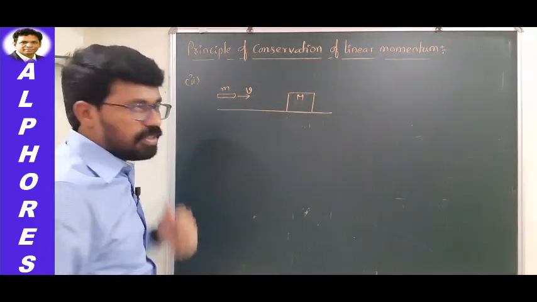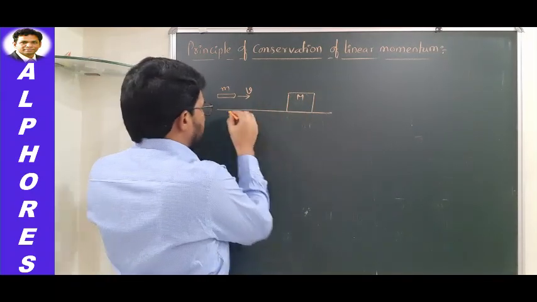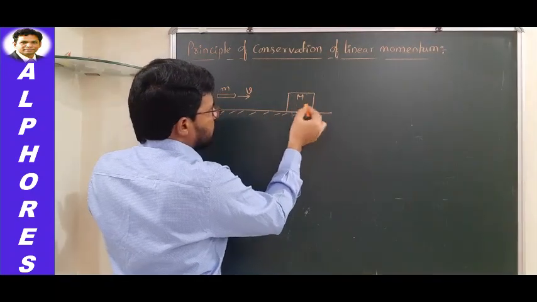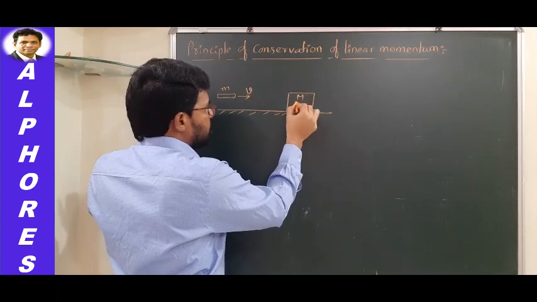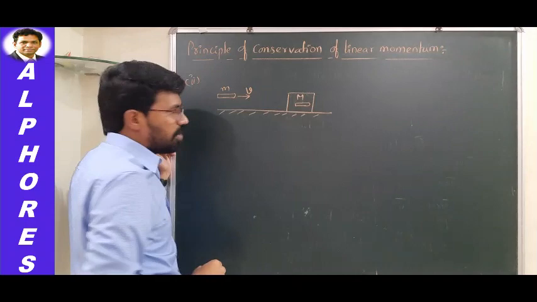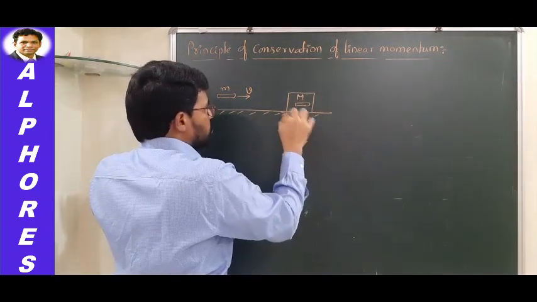Let us say the velocity is sufficiently large and the block has sufficient thickness. After penetrating a little deep into the block, it comes to rest. Let us say the bullet has come to rest somewhere here inside the block. Now the block is on this smooth floor. This floor is smooth, there is no friction.